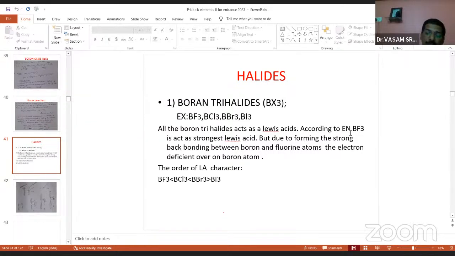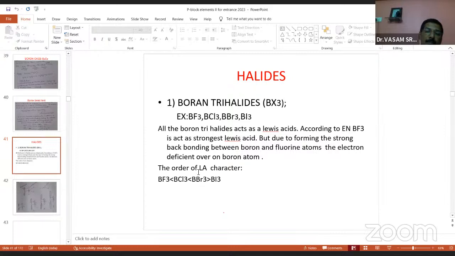So according to electronegativity, BF3 should act as the strongest Lewis acid. According to electronegativity rules, BF3 should be the strongest. But due to the formation of strong back bonding, a new word that came here, back bonding between boron and fluorine atom, the electron deficiency on the boron atom is reduced. Therefore, ultimately, in the order of Lewis acid character, we all thought BF3, but no, BBr3 is the strongest Lewis acid compared to BCl3, BF3, BI3.